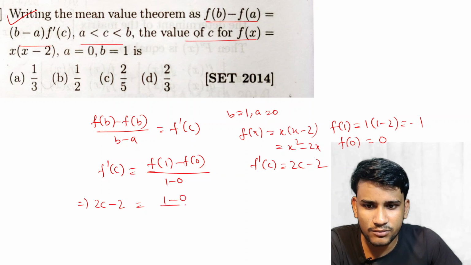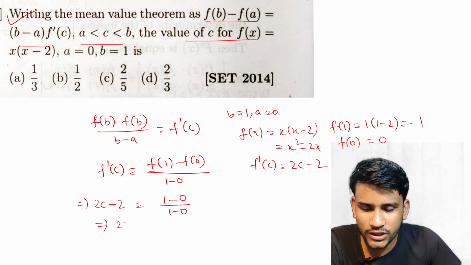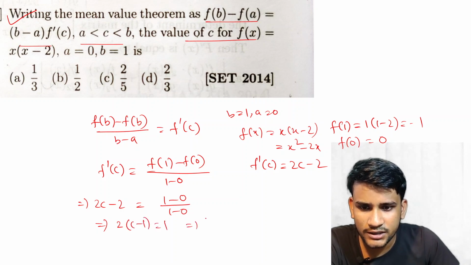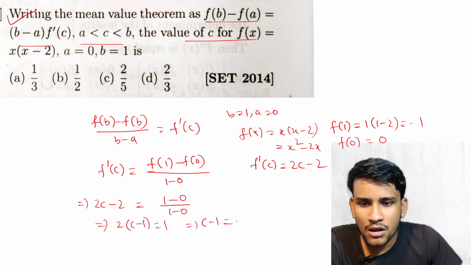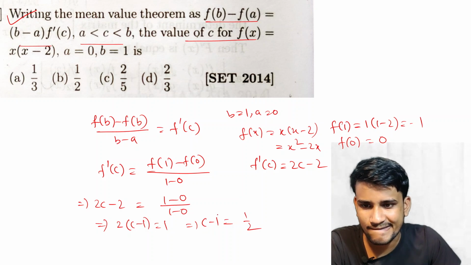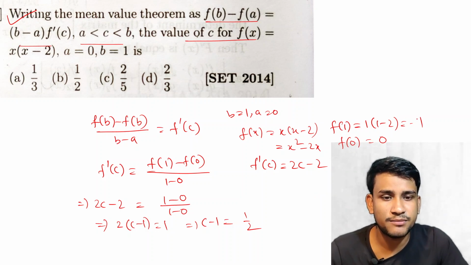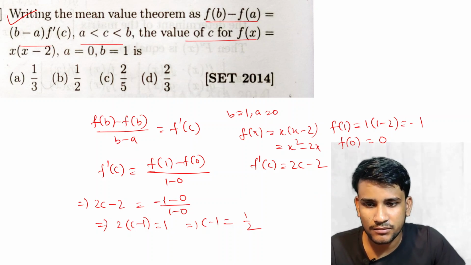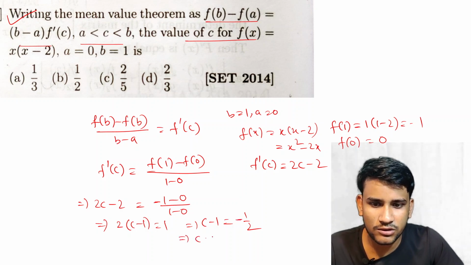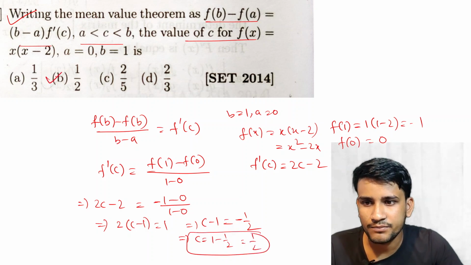So minus 1 minus 0 by 1 minus 0, which implies 2 into c minus 1 equals minus 1, that is c minus 1 equal to minus 1 by 2. So c equals 1 minus 1 by 2, which is 1 by 2. That is, option B is the correct answer.